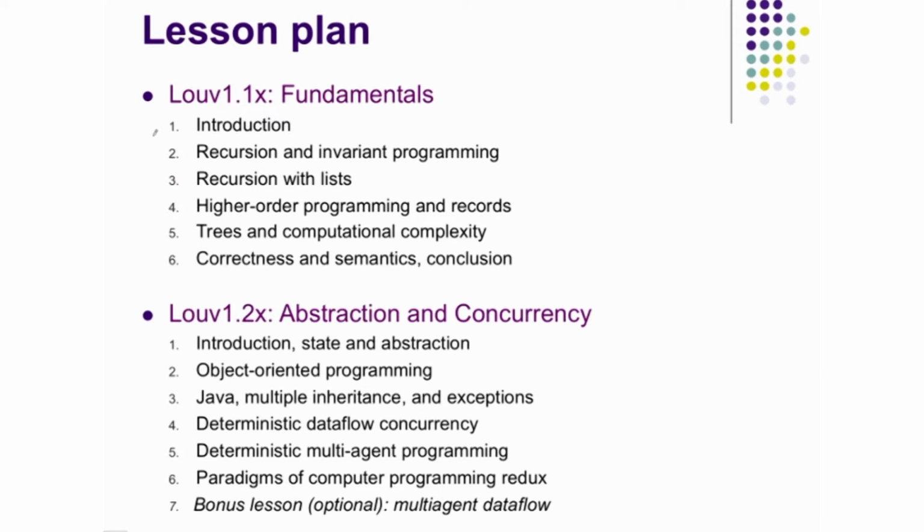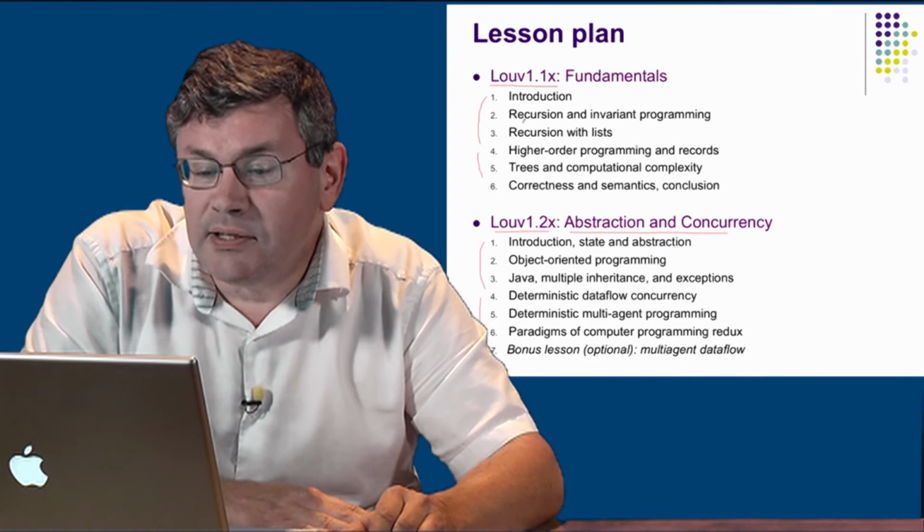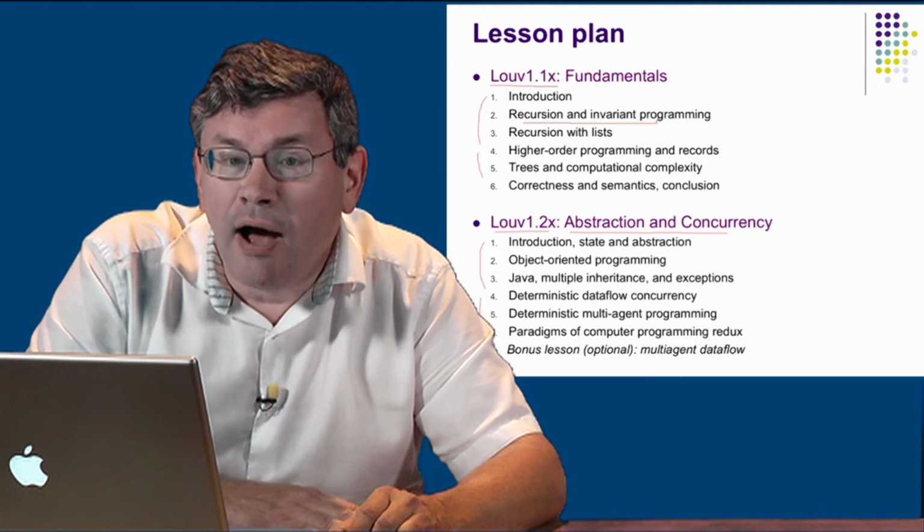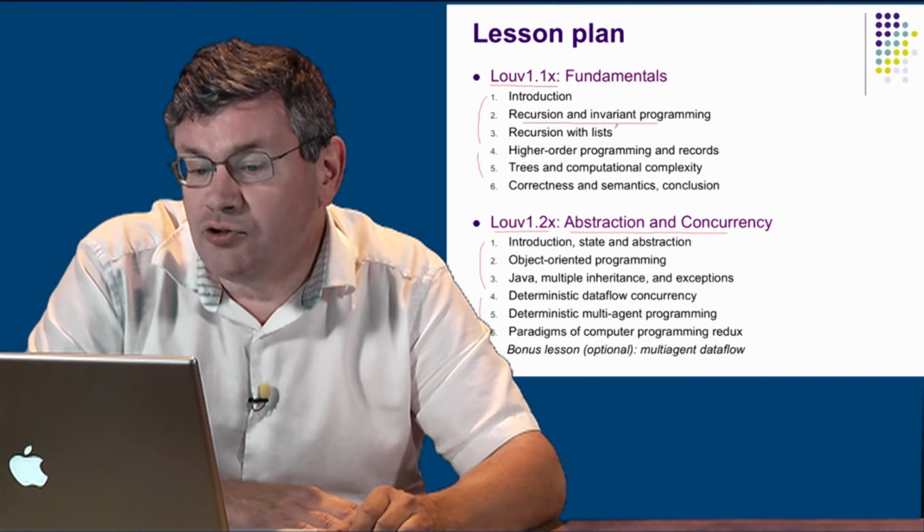So in terms of the lesson plan, there are 4 main themes. Louvain 1.1x covers the first 2 themes, which are functional programming and semantics, and Louvain 1.2x covers abstraction and concurrency, first abstraction and then concurrency. In Louvain 1.1x, we talk first about recursion, invariant programming, basic techniques of how to loop and how to structure your program.